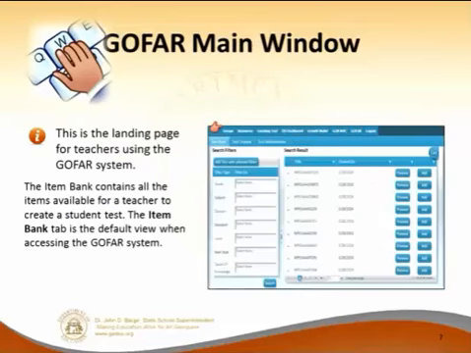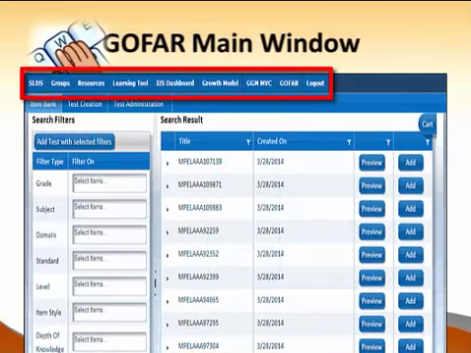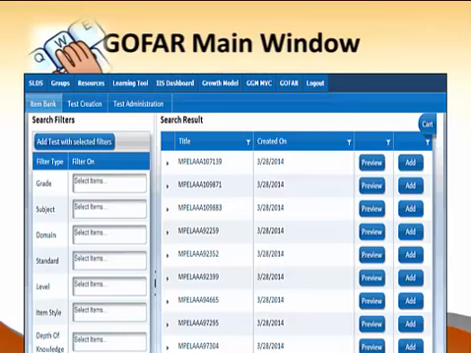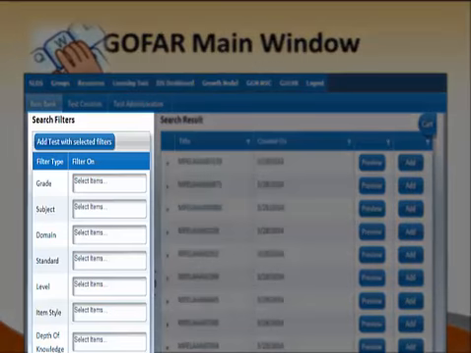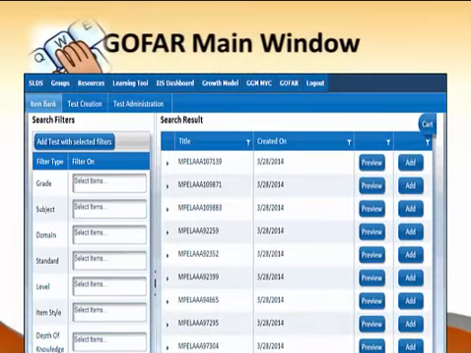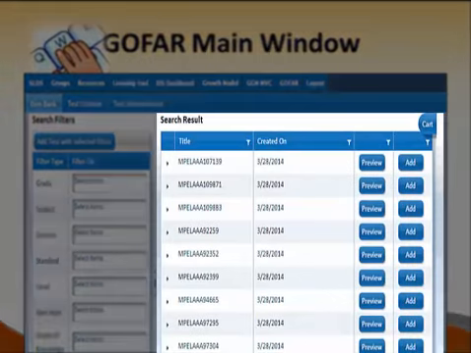SIS. You will still have the SLDS menu up at the top, and then you will have your GOFAR. And there's really only 3 functions because there's not a whole lot to it, and that's the beauty of great systems, is that they're basic and easy to use. So you have an item bank button, you have a test creation button, and you have a test administration button. Then you have a left side, which is kind of where you will be choosing and searching for various stuff. Over on the right side are your actual items.